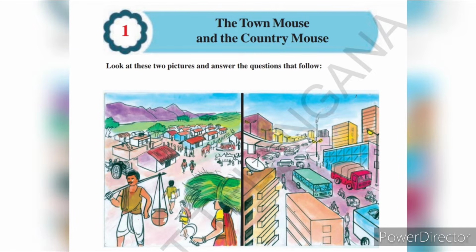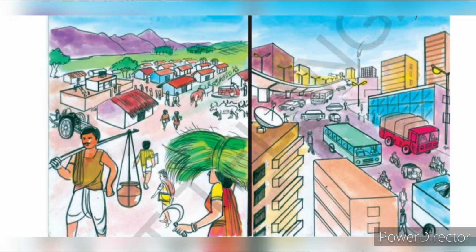You can see on the left side the countryside picture and on the right side the town side picture. In the countryside you can see people are walking, and there are huts, a bullock cart, mountains, hills, farms like that. All these things you can see in the countryside picture. In the right side picture, that is the town side picture, you can see very tall buildings, the road, the traffic, the vehicles on the road. All these things you can see.